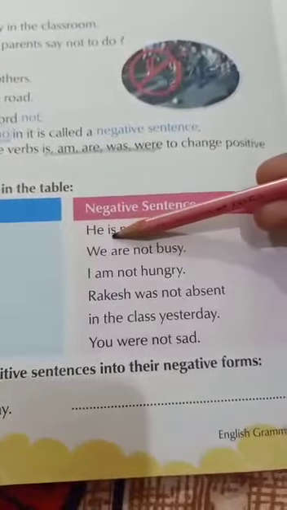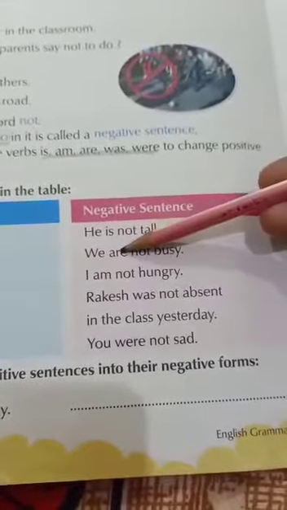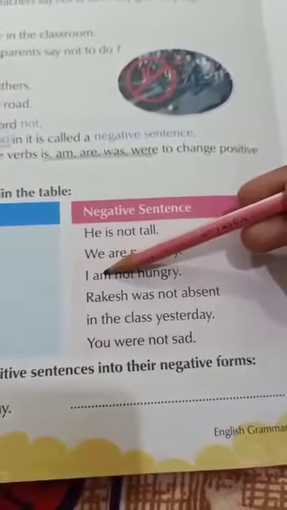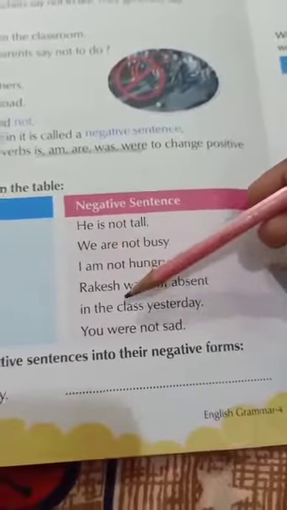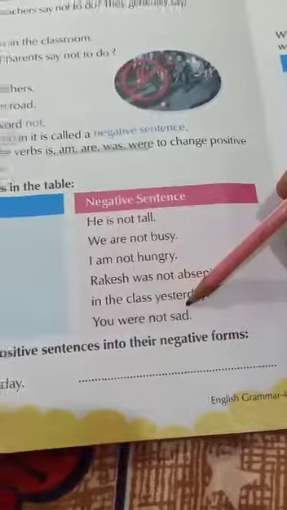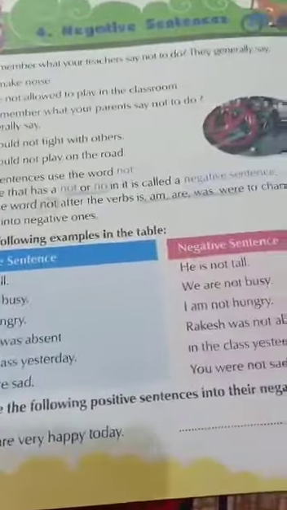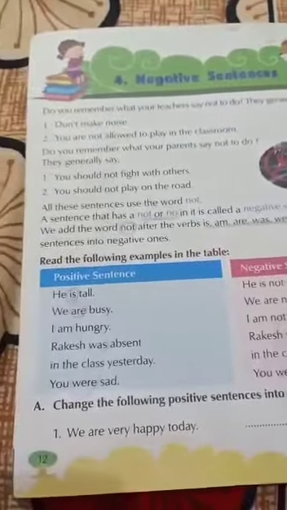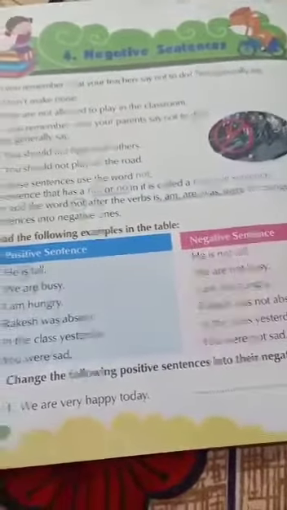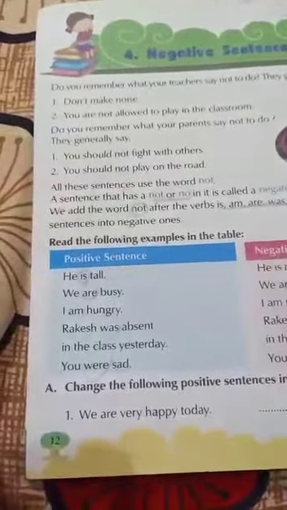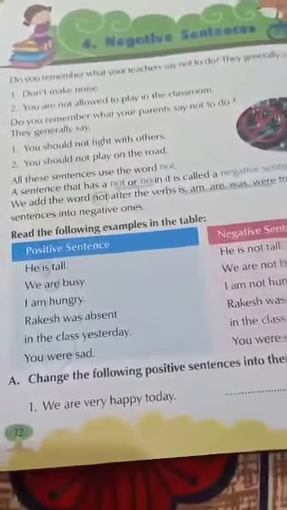Here also is is the helping verb, not is placed after it. Here after are, here after am, here after was, here after were, not is placed. So this is the first rule whenever we have to convert from a positive sentence to a negative one. We will simply add not after the helping verbs is, am, are, was, were.